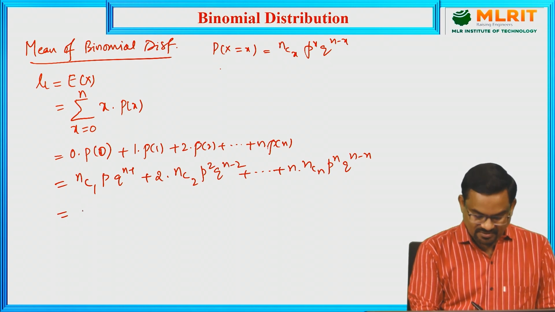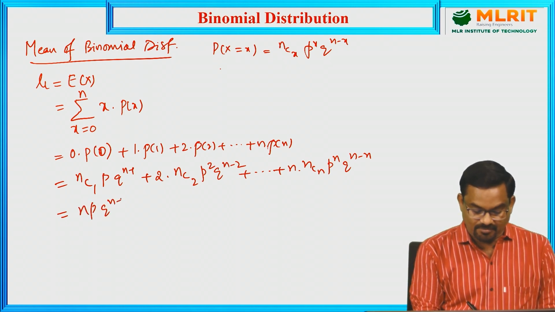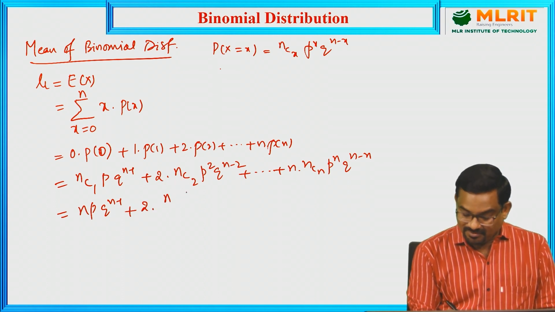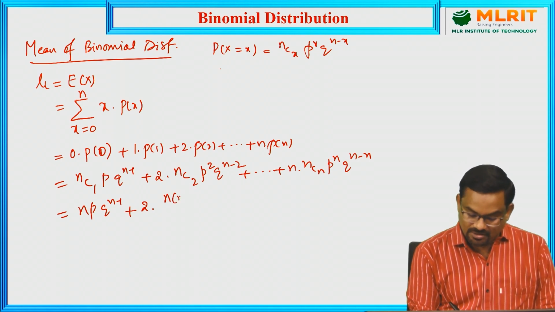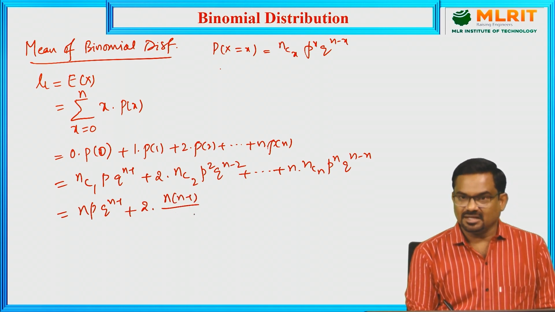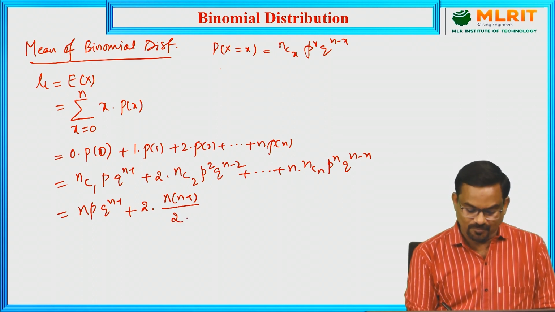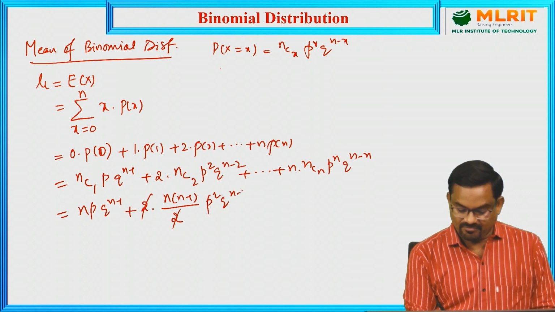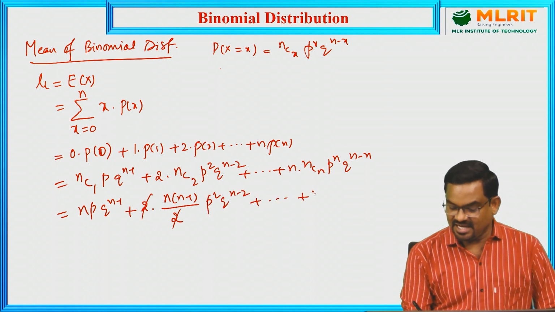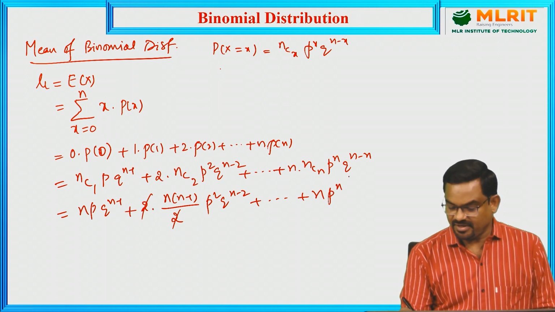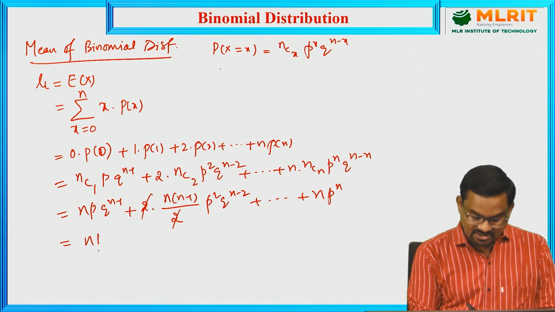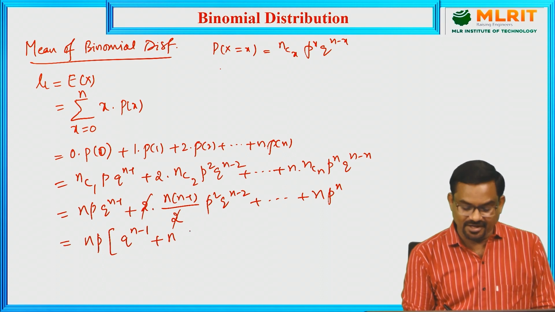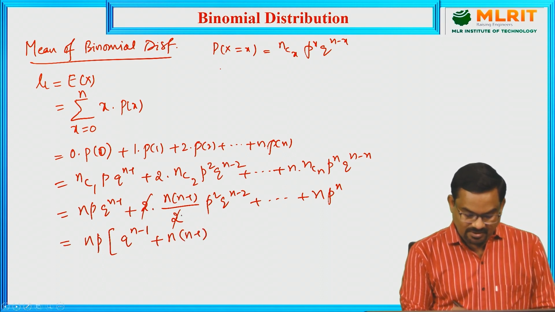So nC1 is n, giving n p q^(n-1), plus 2 into nC2, which is n factorial over (n-2) factorial times 2 factorial. So we can split up to here, and then the (n-1) factorial gets cancelled. 2 factorial is 2, (n-2) factorial will be cancelled, and these 2 terms also cancel. So we remain with this, and so on. Here nCn is 1, so p^n q^0 is 1. Now here let us take np common.